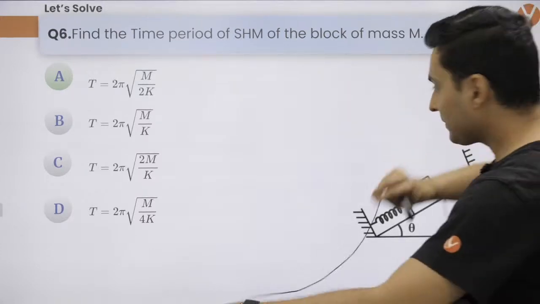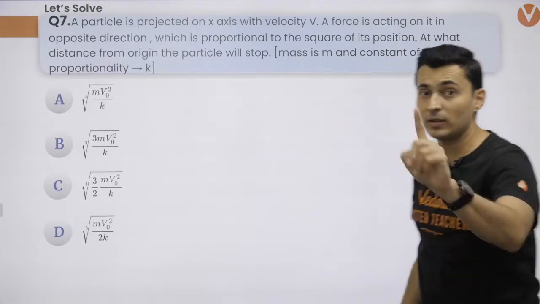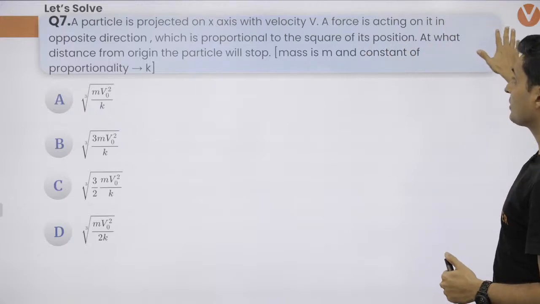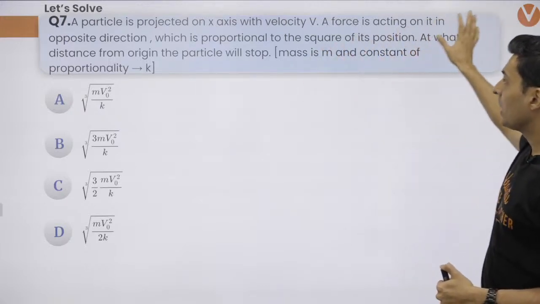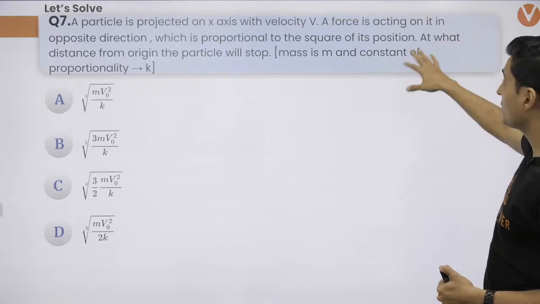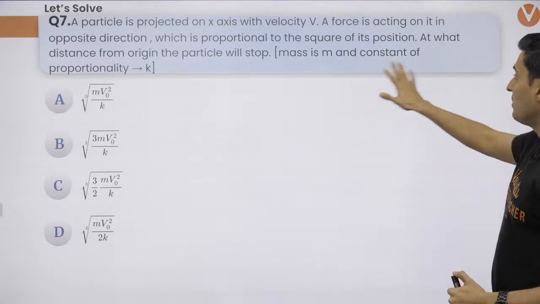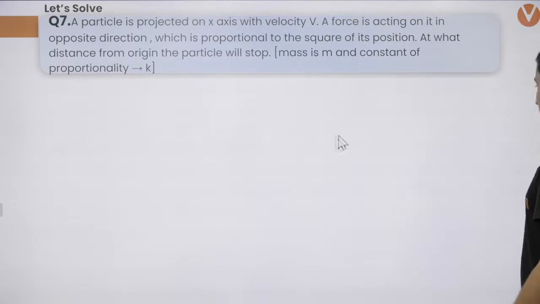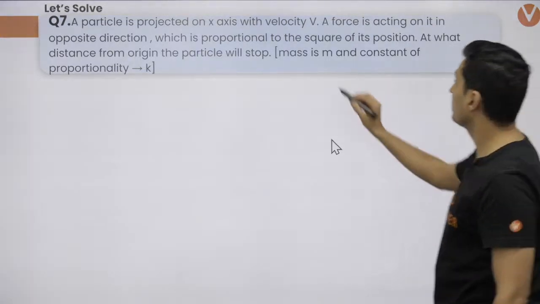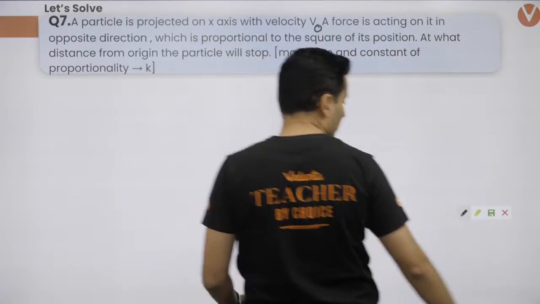Okay, so the next question is, a particle is projected on the x-axis. Now this was a difficult one, let me tell you. With some velocity, a force is acting on it, opposite in direction, and the force is proportional to the square of the position. At what distance from the origin does the particle stop? M is the mass, the constant of proportionality is K. Options are given. Okay, let's do this question. I'll tell you what to do. Let's say the initial velocity is given to be V0.